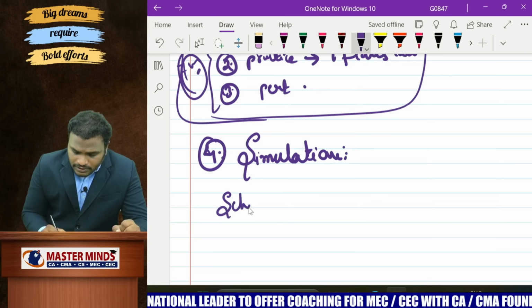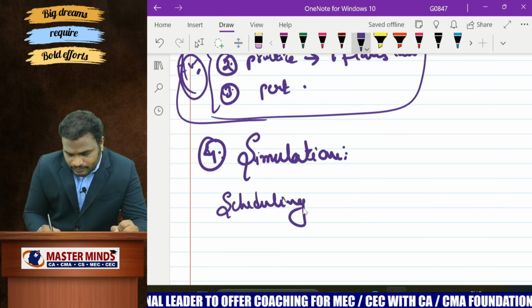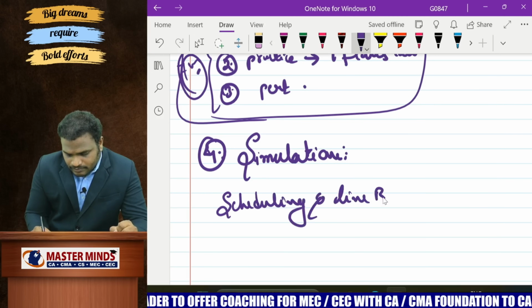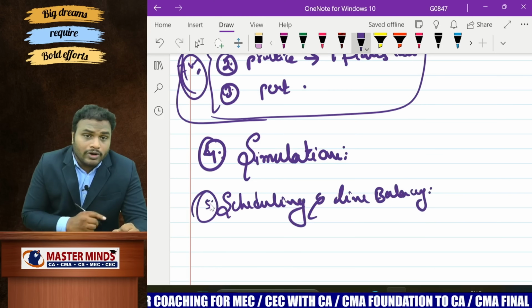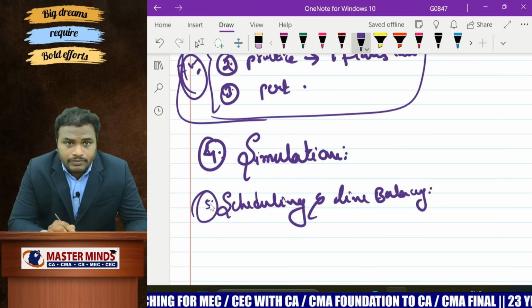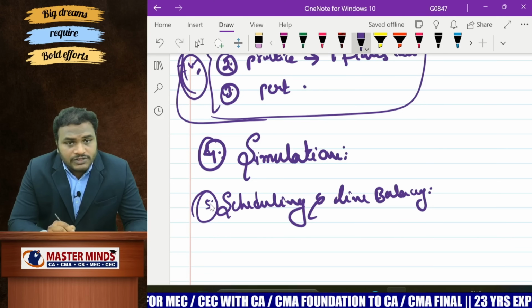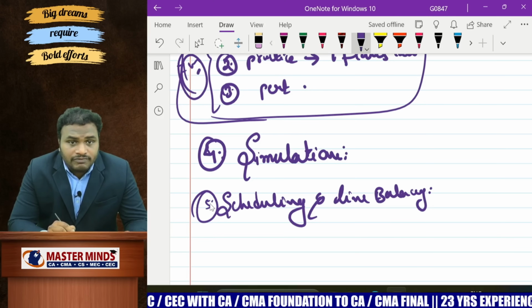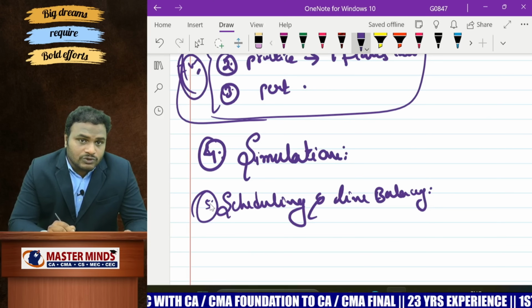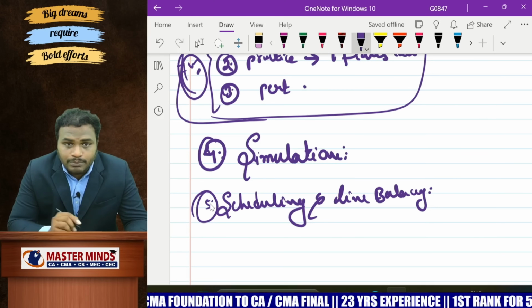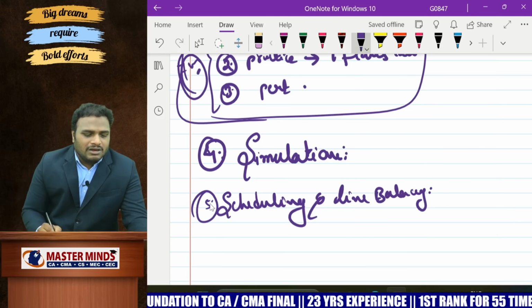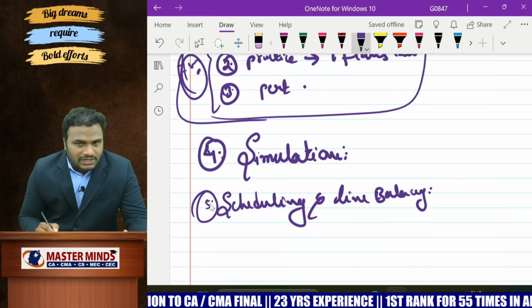And thereafter, there is the concept of scheduling and line balancing. This chapter is important, meaning in which order we can perform the jobs. FCFS, first come first served, last come first served, critical ratio. You have to read that and practice those problems also. Just hardly 5 minutes is sufficient for that line balancing job.